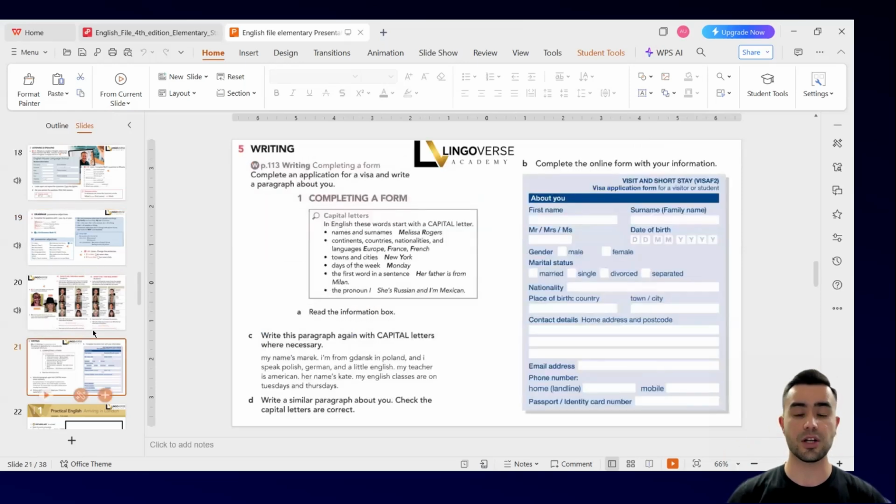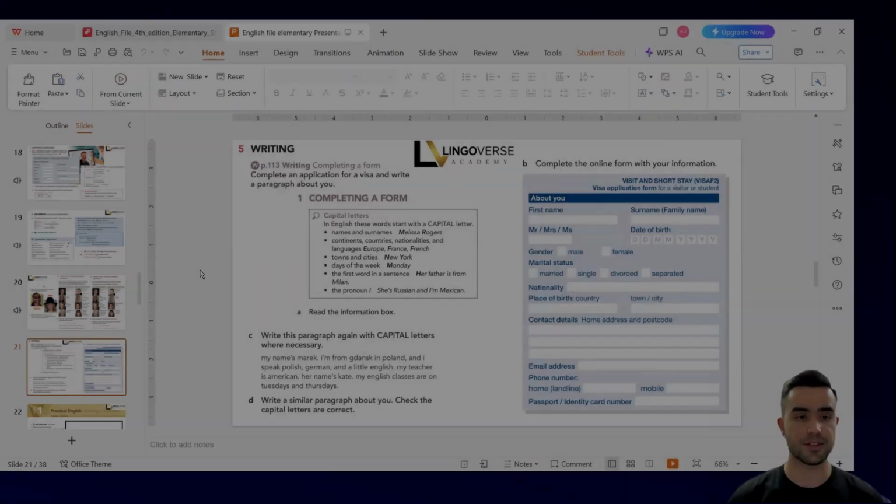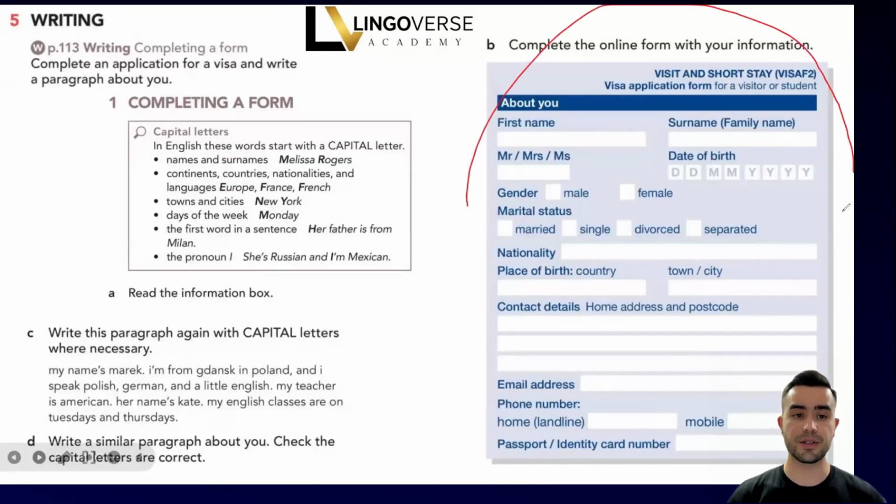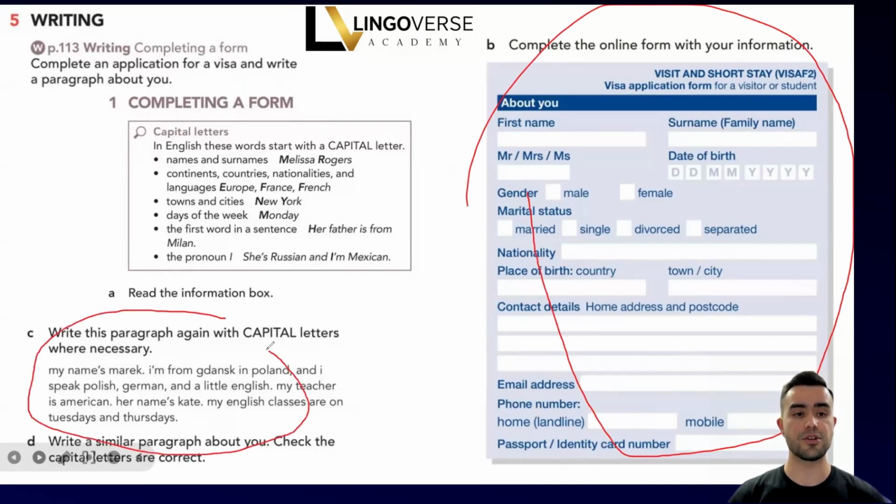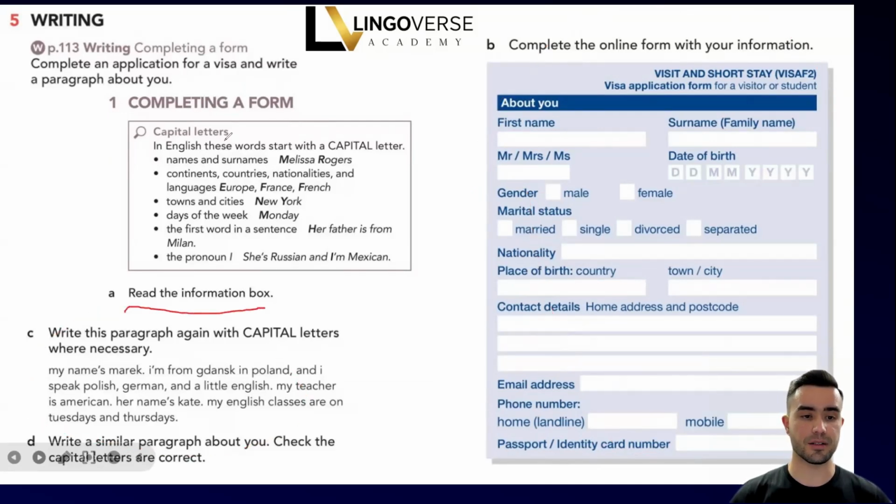In this class we're gonna learn writing. It's gonna be our first writing on elementary level, so let's get started. In today's writing we're gonna complete the visa form and write a paragraph about you. Let's read the information box.